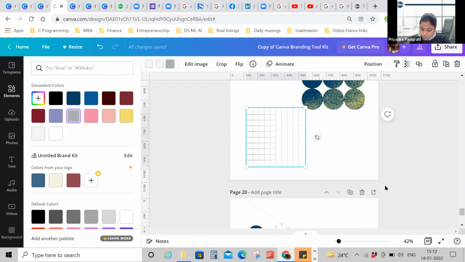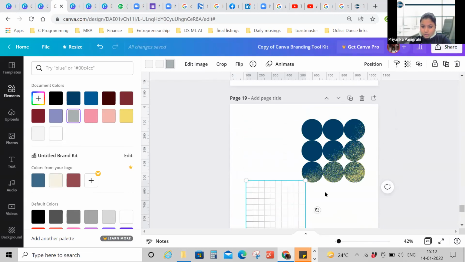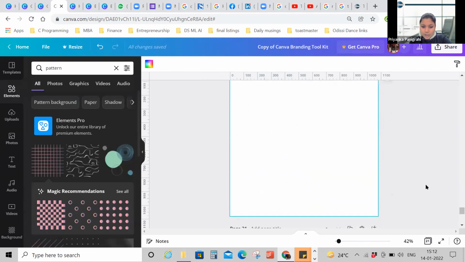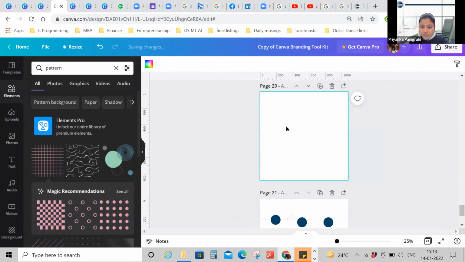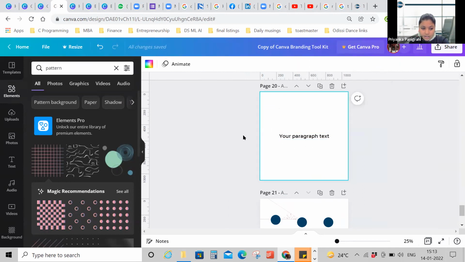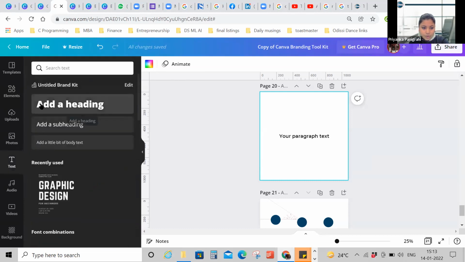Now what we can do is move on to your fonts. Whenever you have a new page, what you can do is click on T. When you click on T, a text box will appear. This is a way of putting in the text box. The other way that you can do is go to the left hand side bar, click on text, and then you can add a heading, add a subheading.